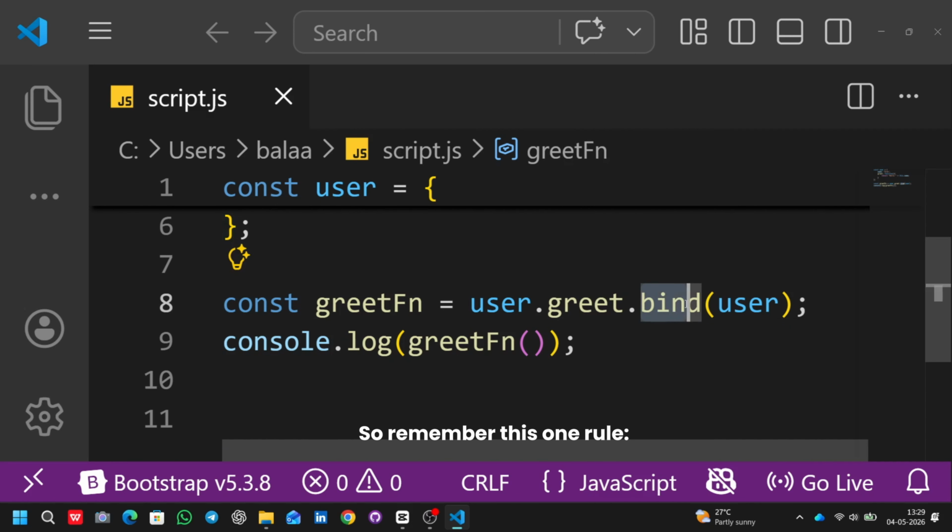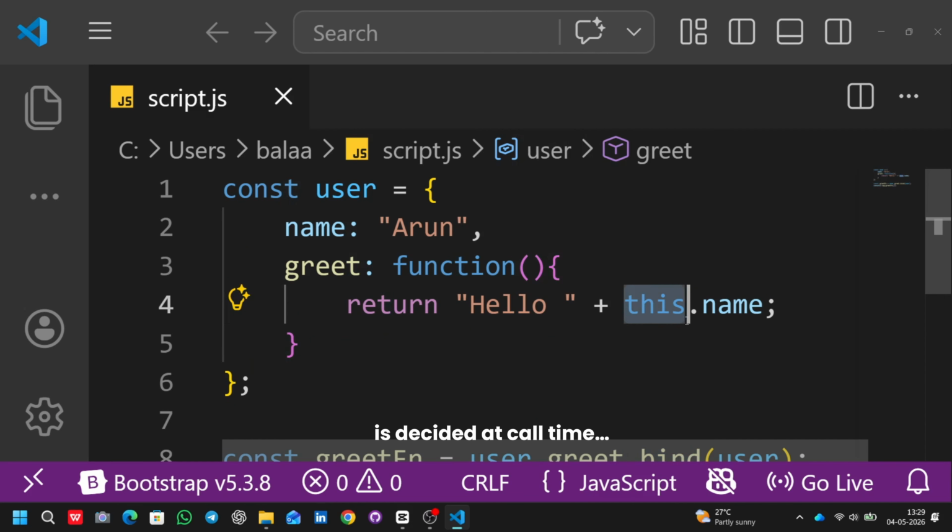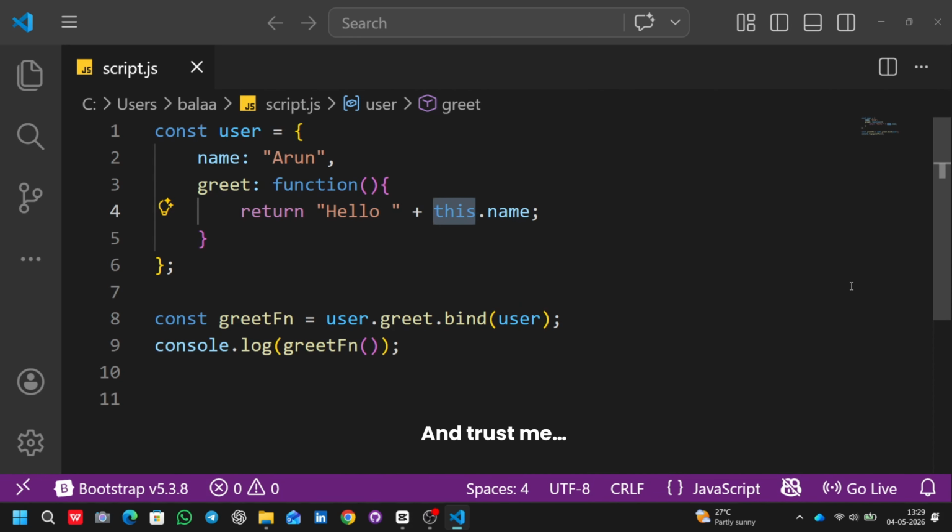So remember this one rule. this is decided at call time, not at write time. And if you don't control it, JavaScript will. And trust me, you don't want that.